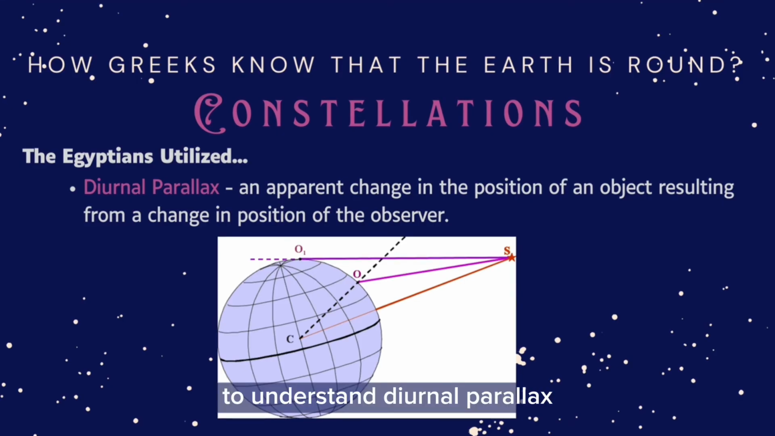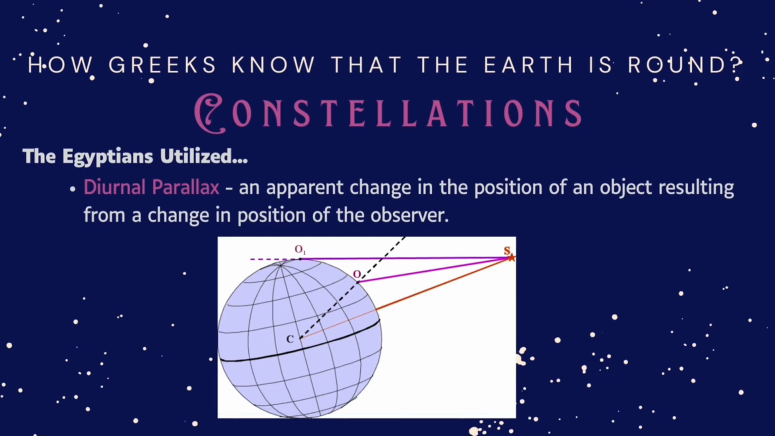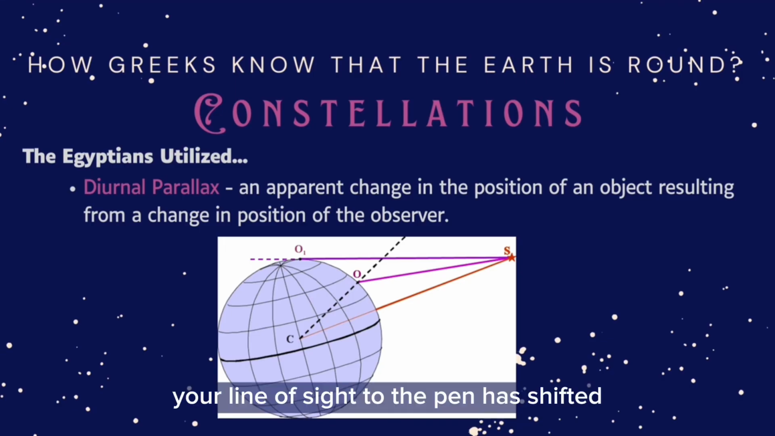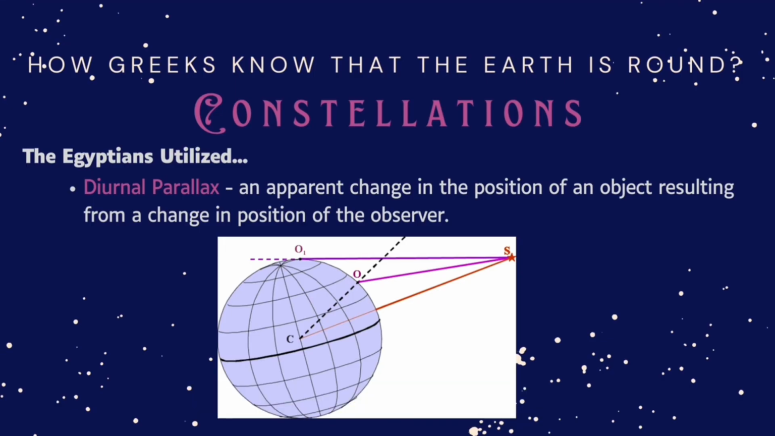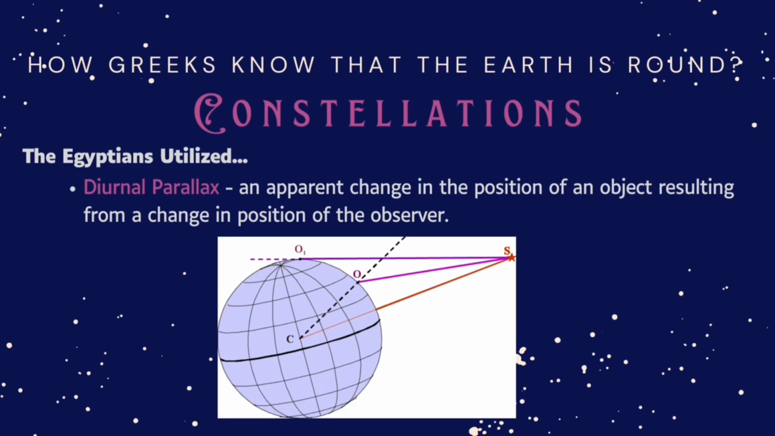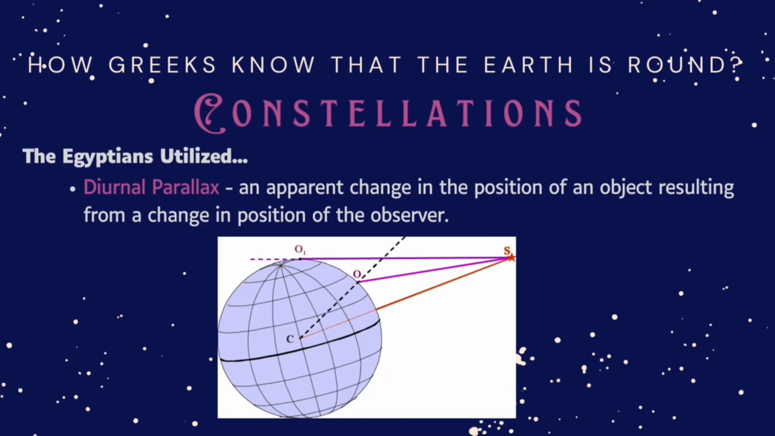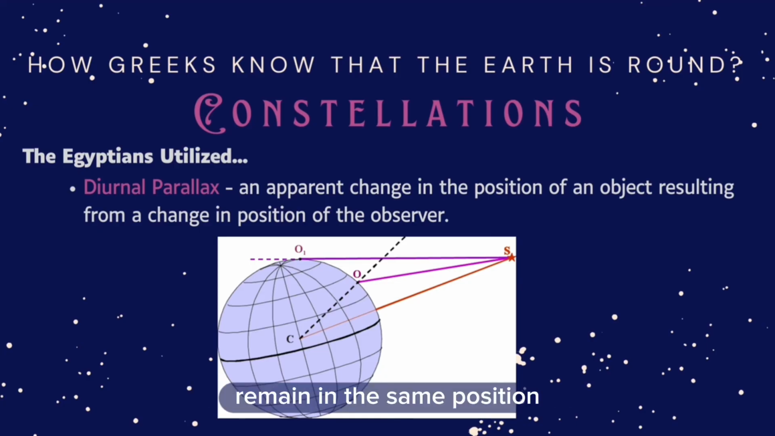To understand diurnal parallax, imagine holding a pen in front of your face and closing one eye. If you move your head slightly, the position of the pen appears to change relative to the background. This is because your line of sight to the pen has shifted. The same effect occurs when observing stars in the night sky from different positions on the Earth's surface. As the observer moves, the apparent position of the stars changes relative to each other, even though the stars themselves remain in the same position.